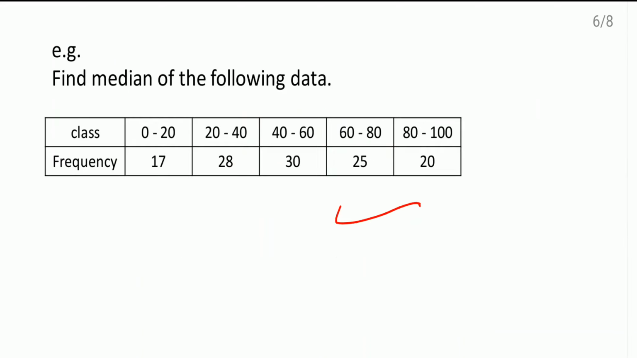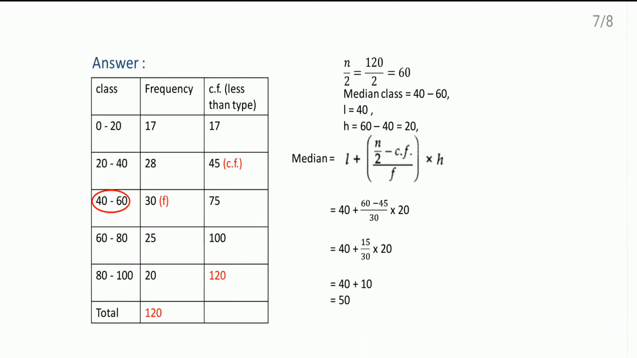For this data, we need to find out the median. See here. Here, classes I have written in the vertical form. Then this is the frequency here. Now, cumulative frequency in the bracket I have written, less than type. Means I will find out how many observations are less than 20. So 17 observations are there which are less than 20. So first I have written here 17.